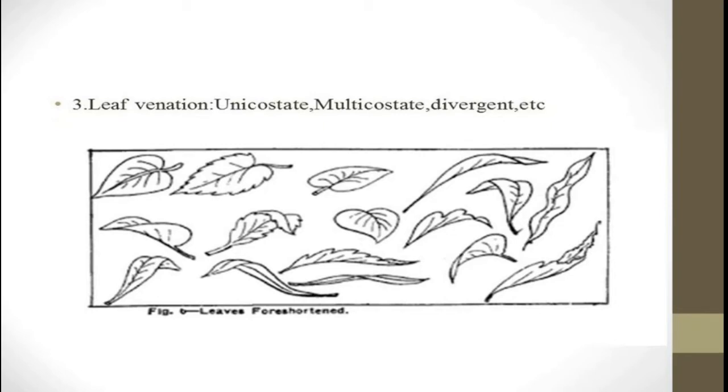Here morphological characters are taken into account by taxonomists while describing and classifying flowering plants. For example, the majority of taxonomists have classified angiosperms into two major groups, dicotyledons and monocotyledons, depending on the number of cotyledons present in the seed. This is very common.